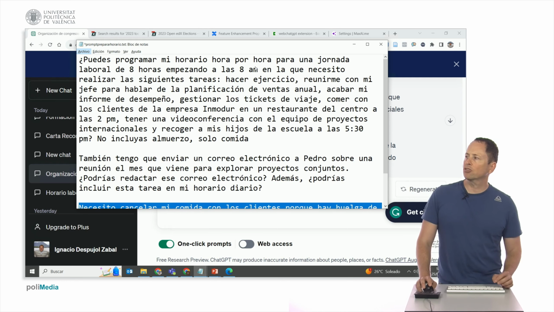in which you need to perform the following tasks. Let's see it with this example. I'll be asking this: exercise, meet with my boss to plan the annual sales, finish my performance report, manage travel tickets, have lunch with in-motor company clients in a downtown restaurant at 2 p.m.